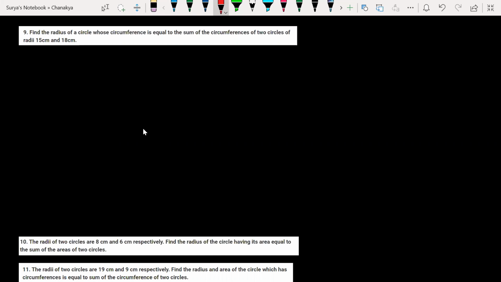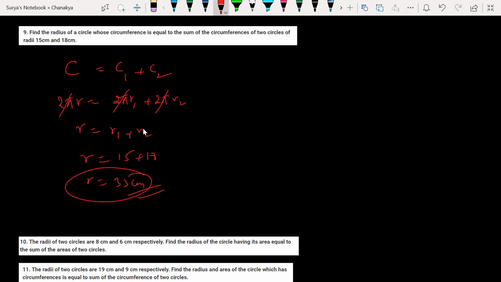The circumference of the bigger circle will be the sum of the circumferences of the two circles. So the circumference is 2 pi R, which equals 2 pi r1 plus 2 pi r2. We can cancel 2 pi in all. R is equal to r1 plus r2. R is 15 plus 18, which is 33. Very simple problem.